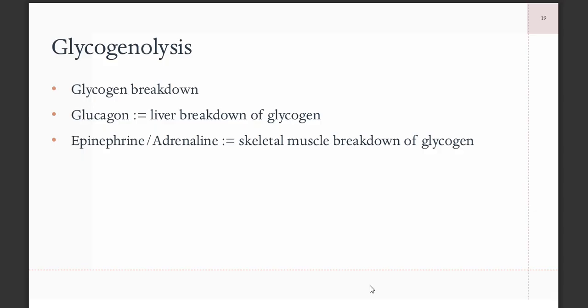Meanwhile, in glycogenolysis, you break down glycogen, and there are hormones responsible for that. For your liver it is glucagon, for your skeletal muscle it is adrenaline. So usually when the body is starving or when your body is under stress, glycogenolysis can happen.